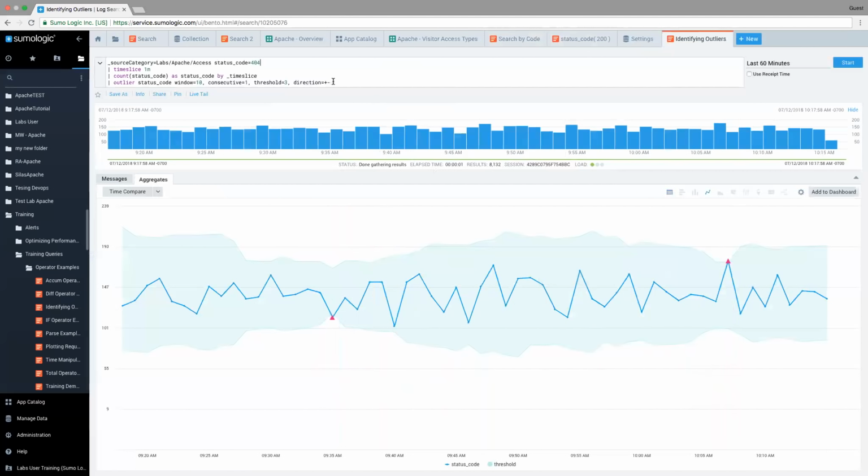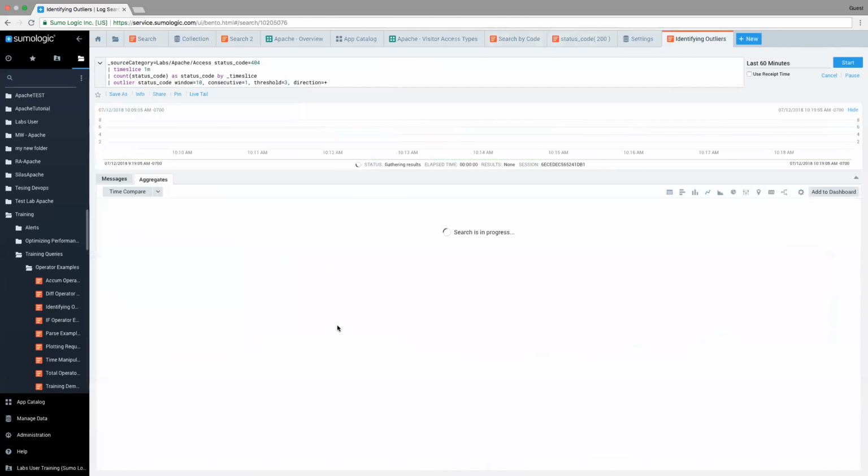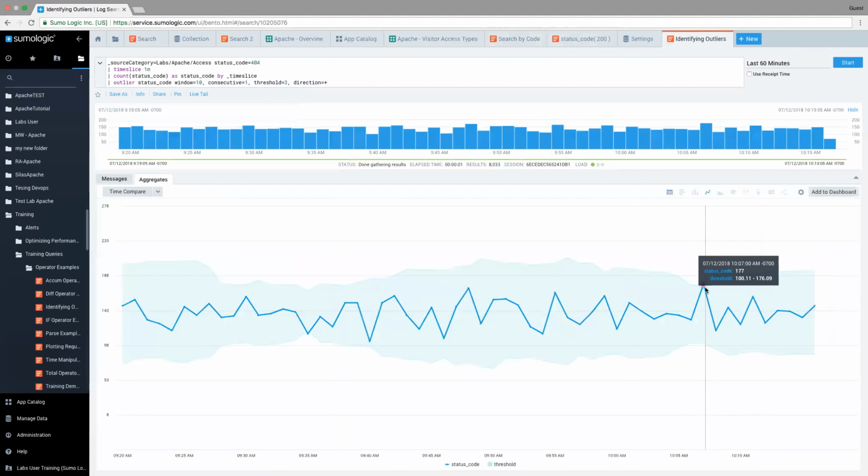So using the outlier, I can just change this option here, which is direction. So rather than looking above and below the threshold, I just want to look when it's above the threshold. And so now when I run this, I should lose that left pink triangle, and I only have the one where it exceeds.